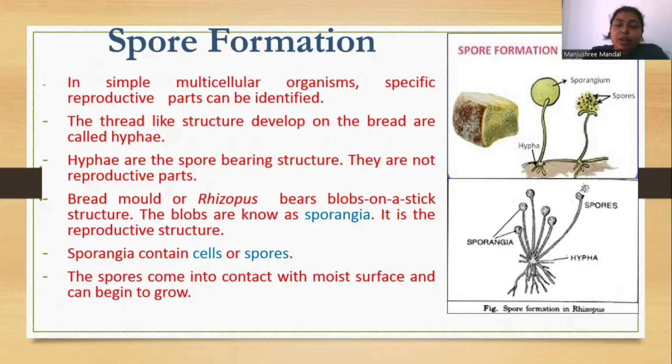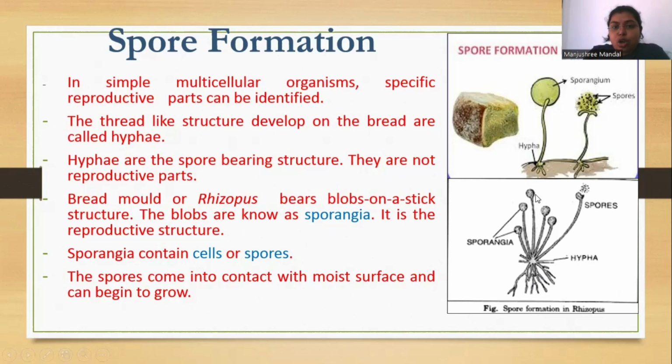If you observe it under the microscope, you will find thread-like structures developed on the bread called hyphae. The hyphae are the spore-bearing structure. That outgrowth, the hyphae, is not the reproductive part. It is a portion where they can hold the reproductive structure. Rhizopus is also known as bread mold. The bread mold bears bulbs on a stick structure. The bulbs are known as sporangia. Here, this is the hyphae.